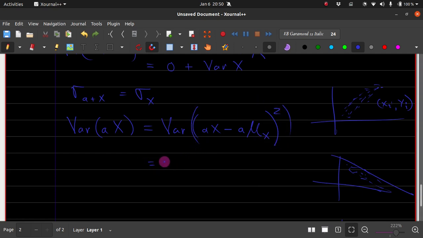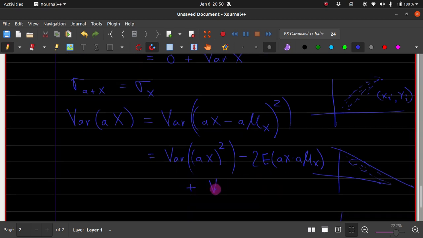So this is going to give me the expectation of ax squared, minus 2 times the expectation of ax times a mu x, plus a mu x squared.